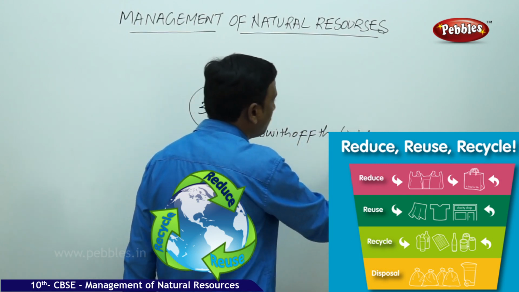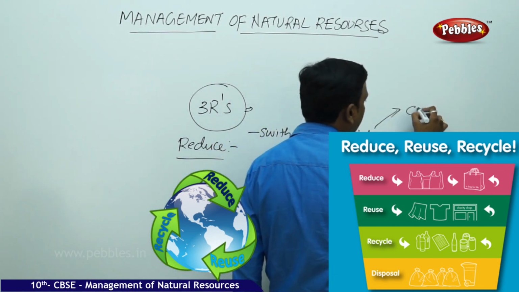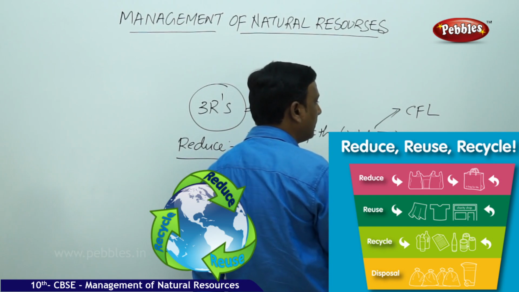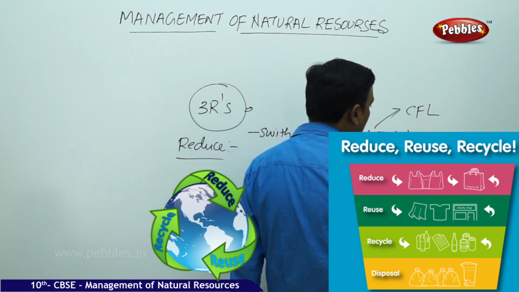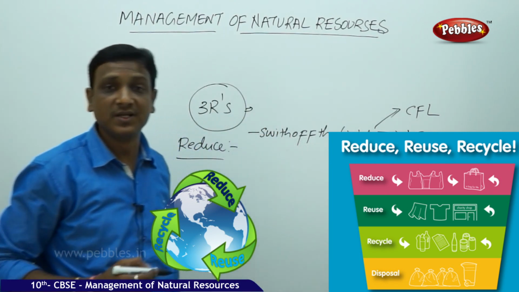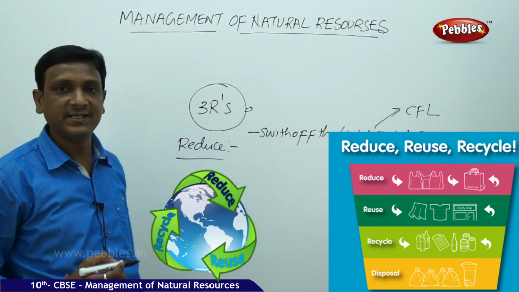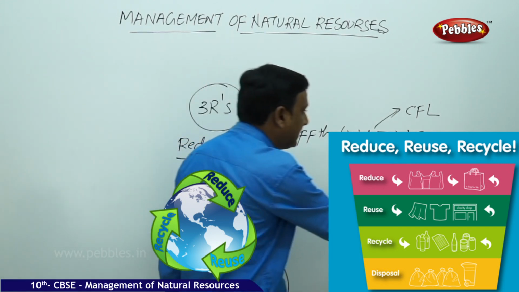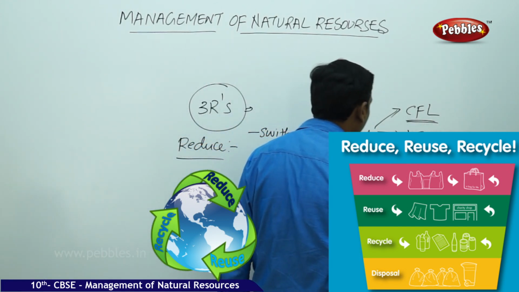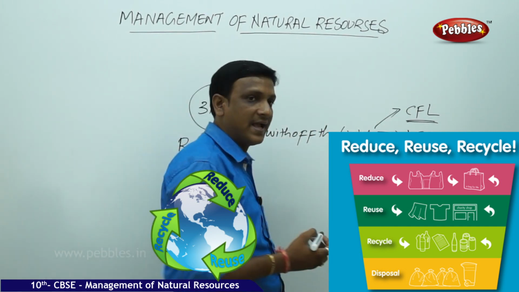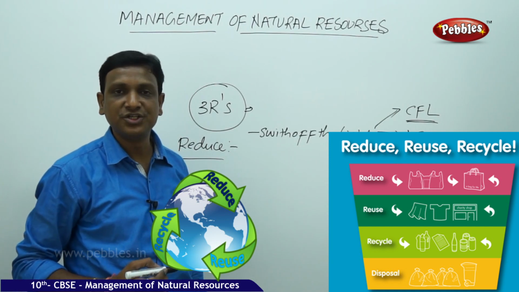Again, in these lights, you can do so many things. You can use CFL instead of bulbs, or you can use LED bulbs that are available, and certain governments are providing these LED bulbs on subsidy. So a lesser amount of energy is consumed. When there is no use, you can switch off the light, and you can arrange some kind of ventilation in your house.